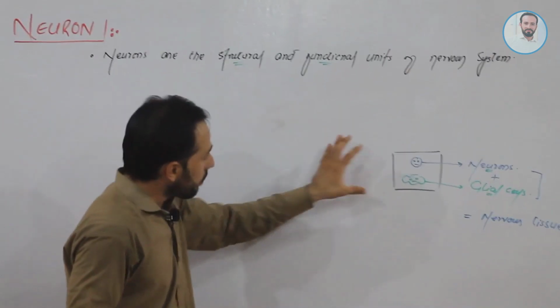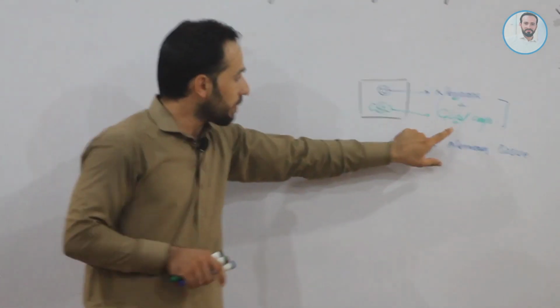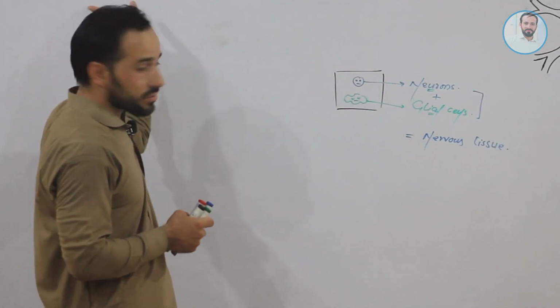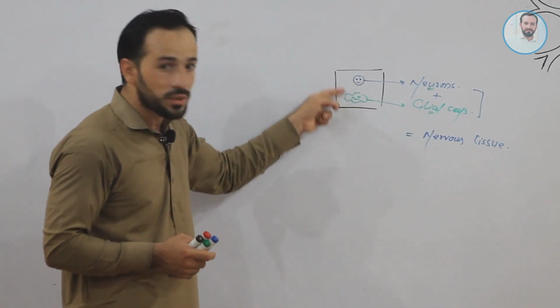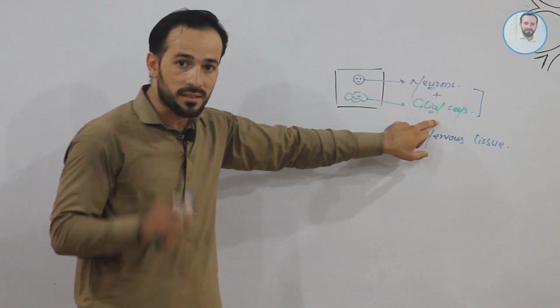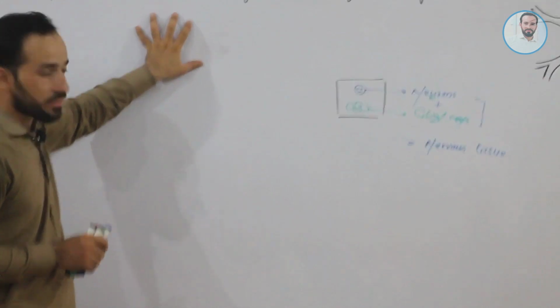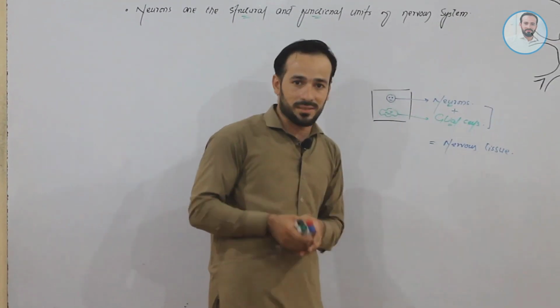If we see in this diagram, we can see neurons as well as the glial cells. So the nervous tissue is composed of two different types of cells, the neurons and the glial cells, not only neurons. Clear? So I will elaborate this definition a little more.